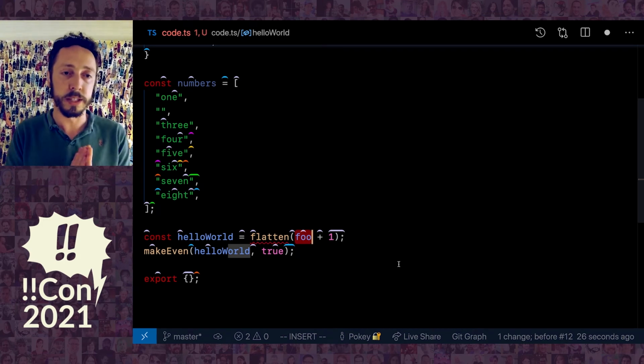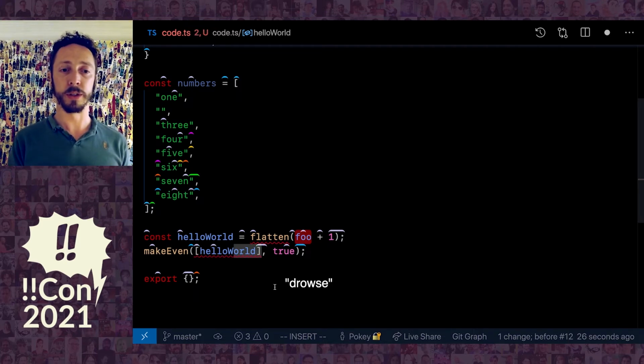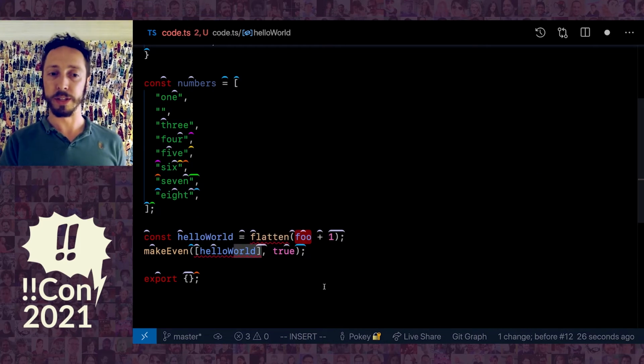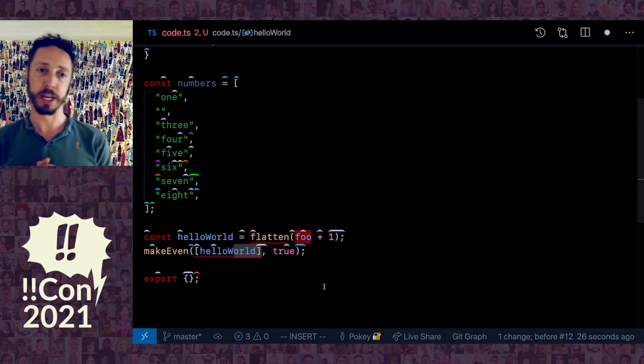So I can do all sorts of things. I can say square wrap look, drowse. So that puts squares around this thing, right? Bunch of these actions, delete, copy, wrapping, all sorts of different things.